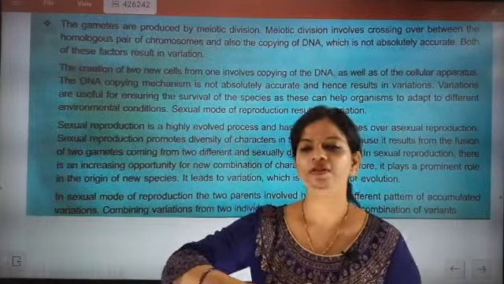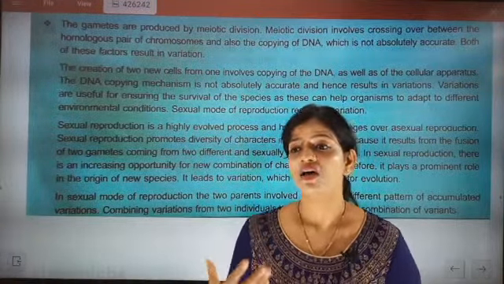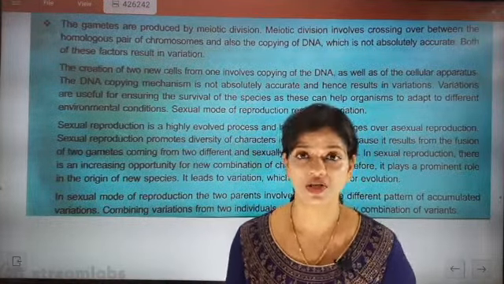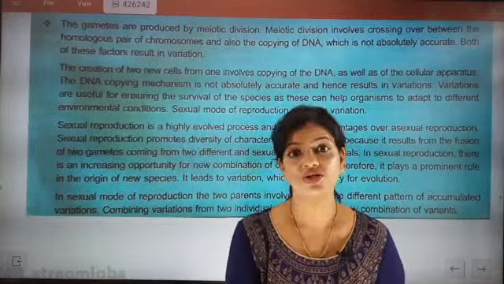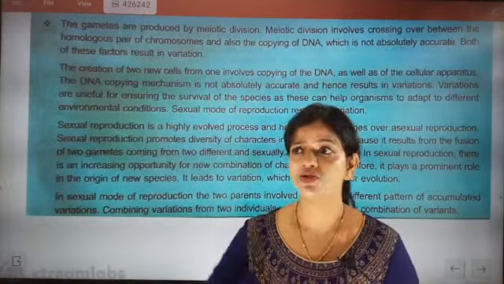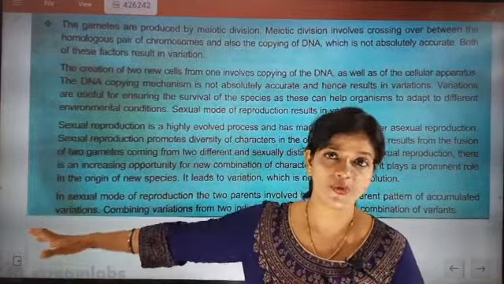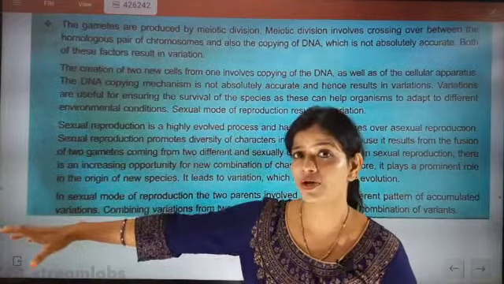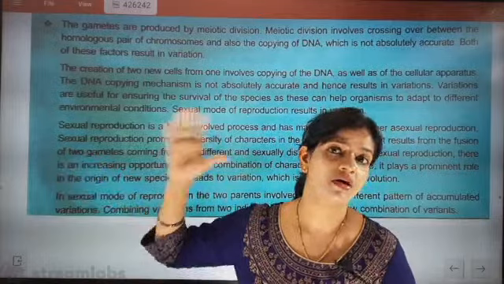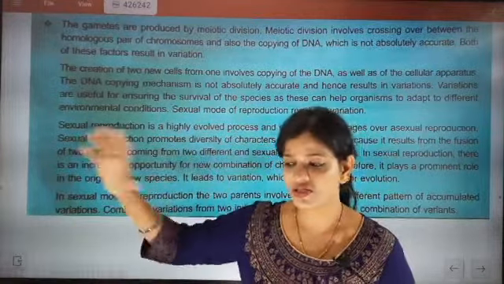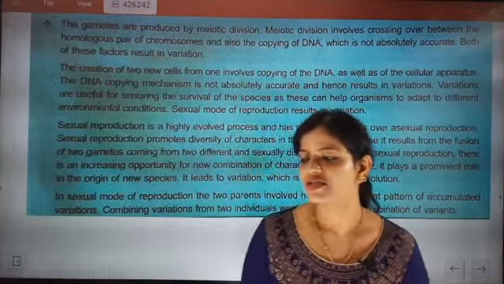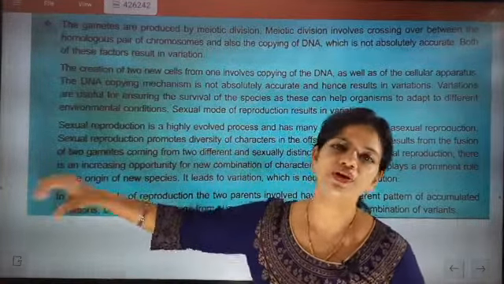So we understood one thing, that variation is a common thing in sexual reproduction, and this variation is an advantage for us. In sexual reproduction, variation in characters is produced in humans or any other mammals undergoing sexual reproduction. They have variations from their parents' genes, variations in DNA, and those variations will be different for different species.